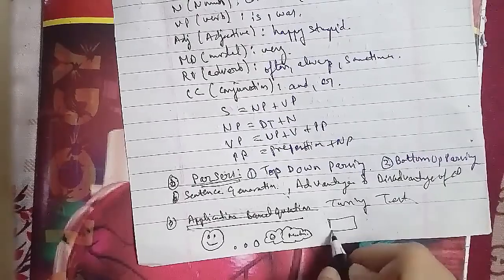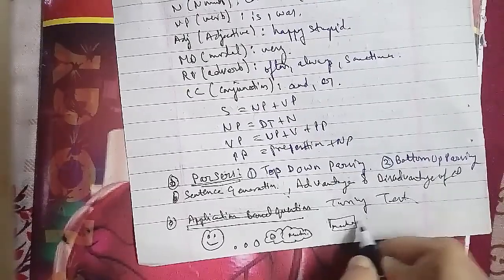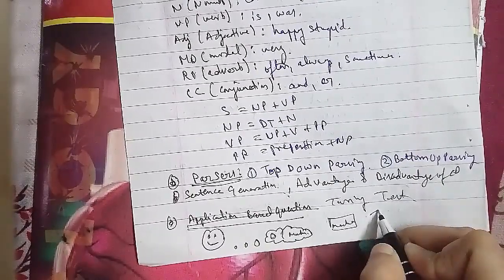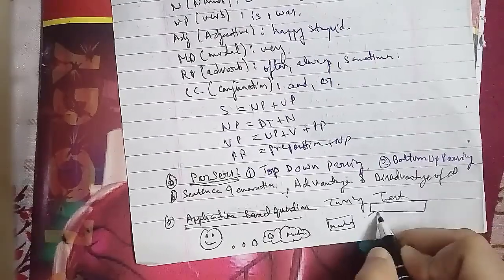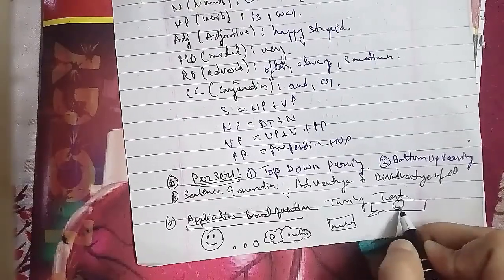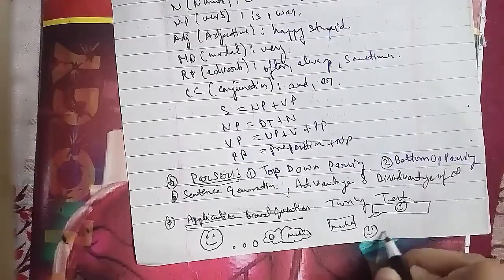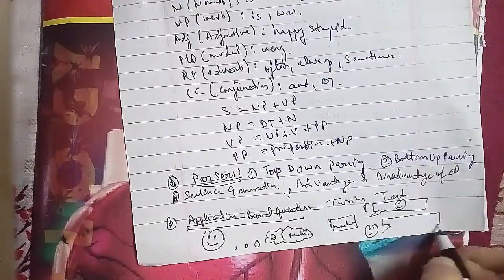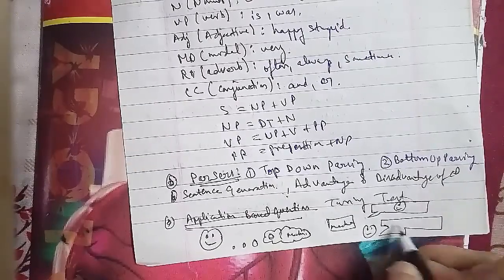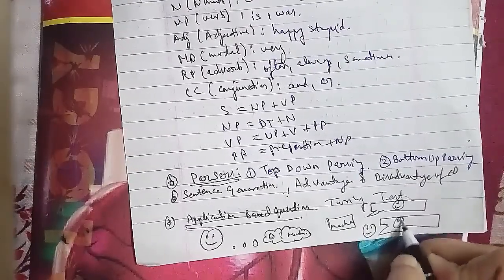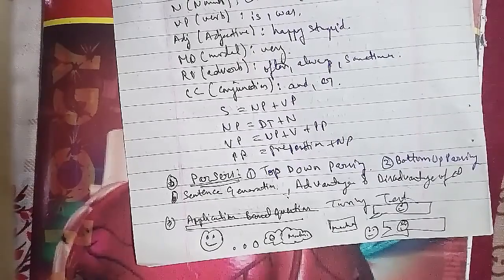So here we have a figure because it is a structure. This is your input string. This is the parser.